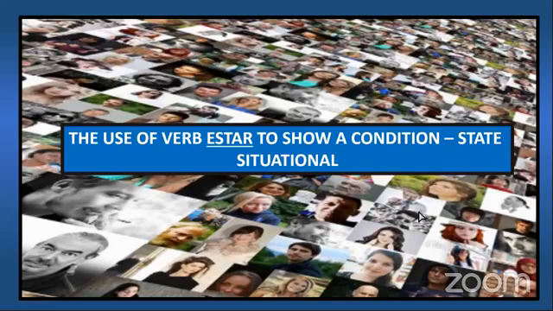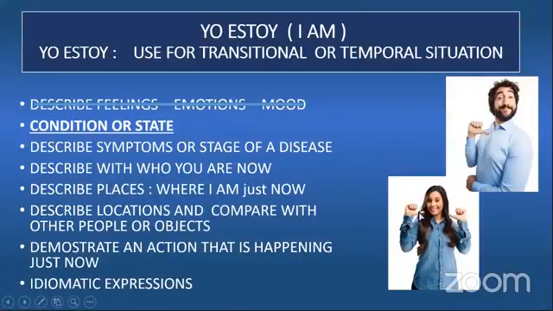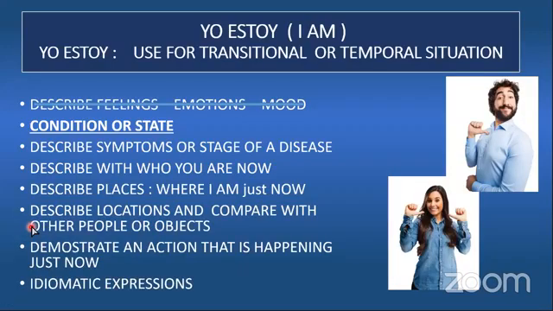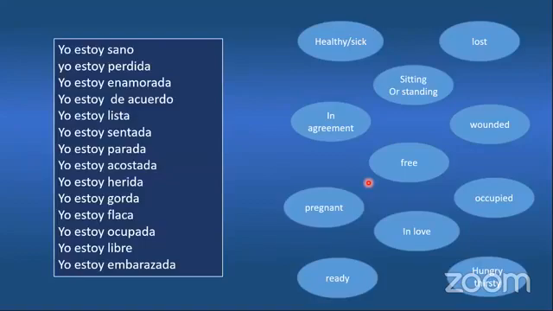If we remember the previous class, we used the verb estar, yo estoy, I am, to describe some feelings, some emotions, some moods. Today, we are going to use the verb estar to describe a condition, a state, not necessarily an emotion, not necessarily a feeling, but a condition or a state. So let's see some examples here.